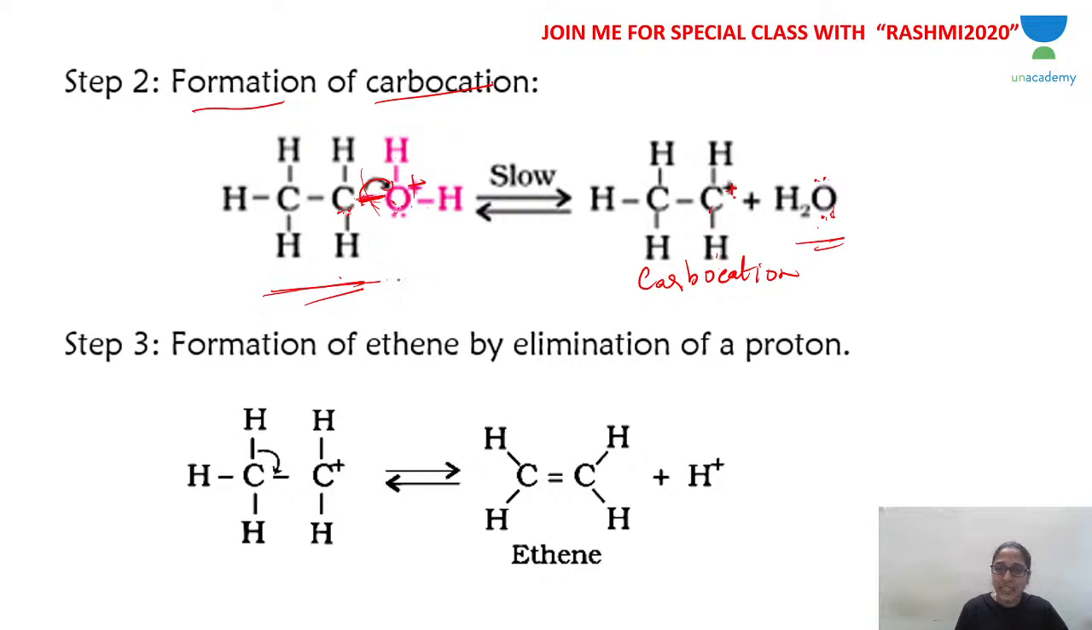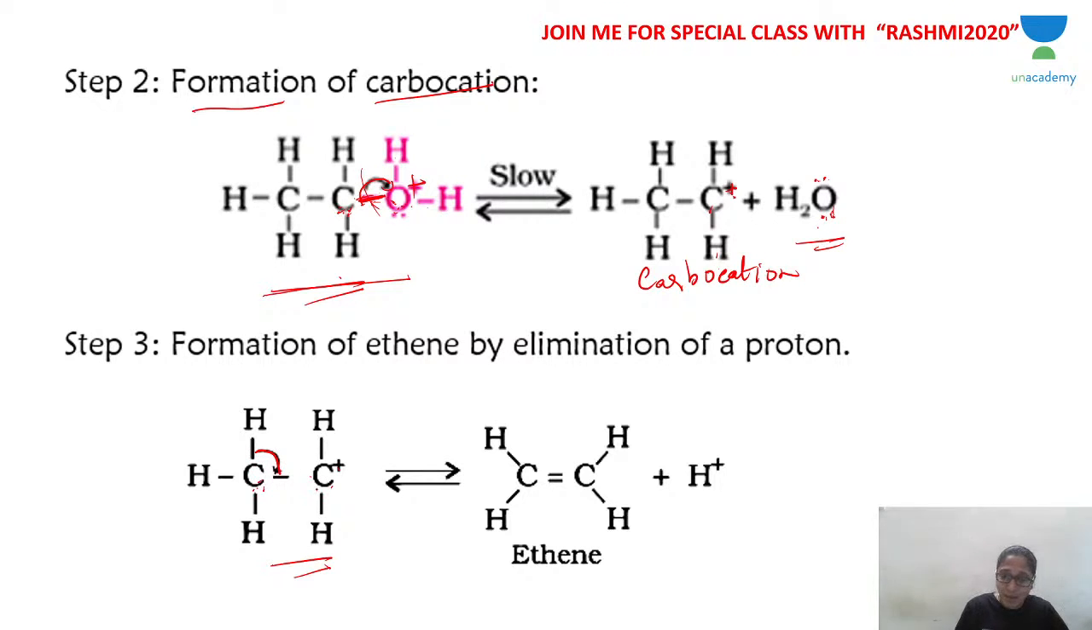First step is protonated alcohol. From protonated alcohol, remove water, you get carbocation. Clear? Now the third step. What are we preparing? From ethanol to ethene. From the carbocation, you remove one hydrogen from the other carbon, not the carbon carrying the plus charge, the one which has three hydrogens.